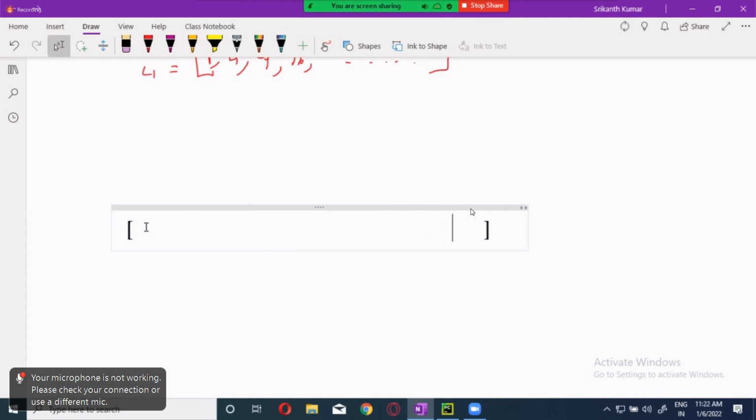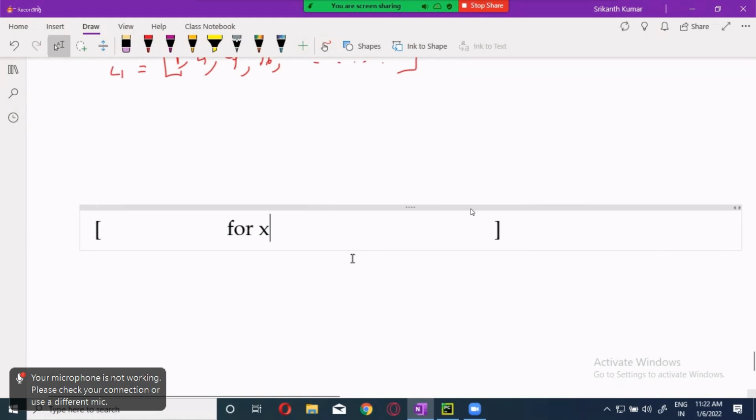Then what will we be having? Input sequence, the for loop: for x in range of 1 to 10, I will take it. 1 to 11 means it will generate the values from 1 to 10. Clear?